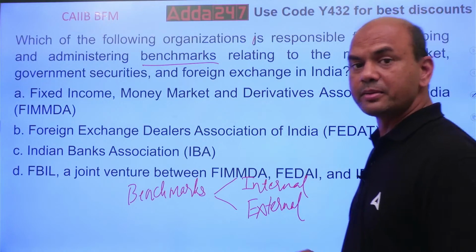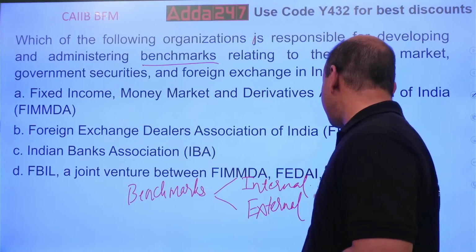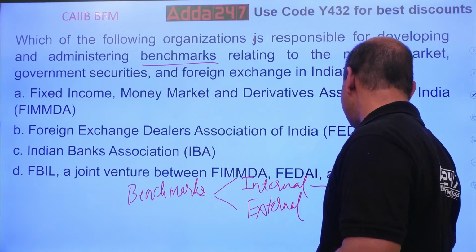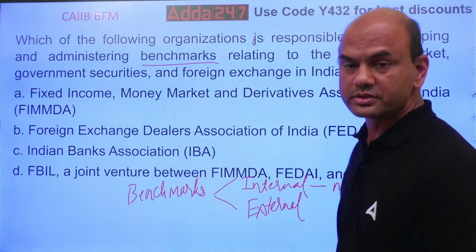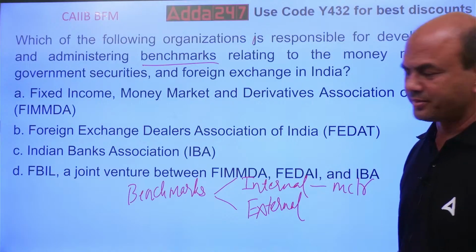Internal is developed by the bank itself. The bank designs its own benchmark. That is known mainly as MCLR nowadays. MCLR, marginal cost of lending rate. You might have read about this MCLR, or you might recall it now.